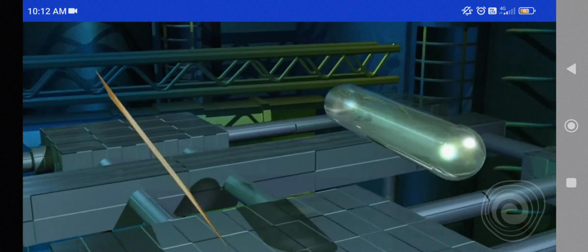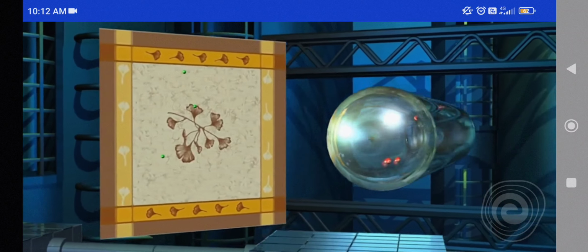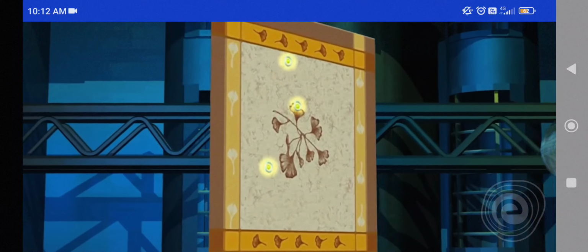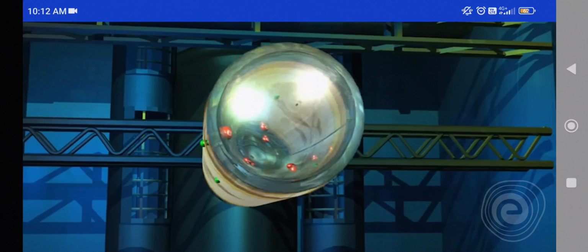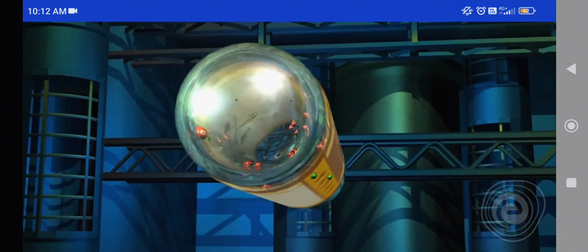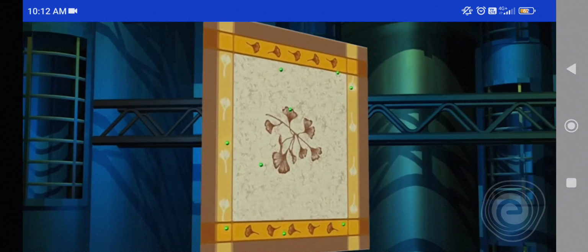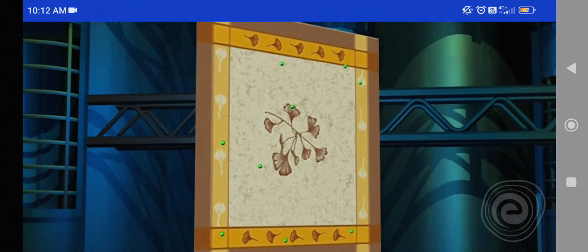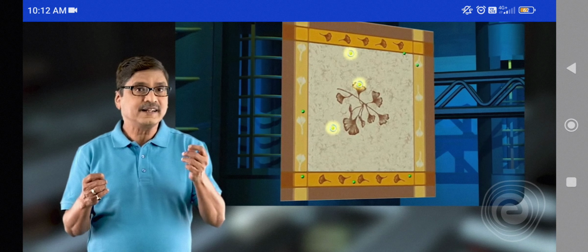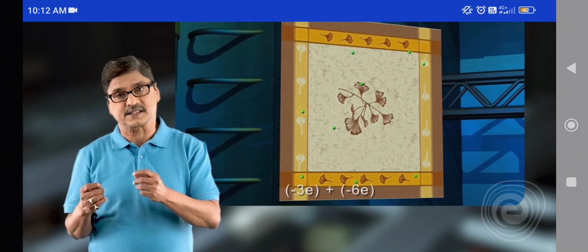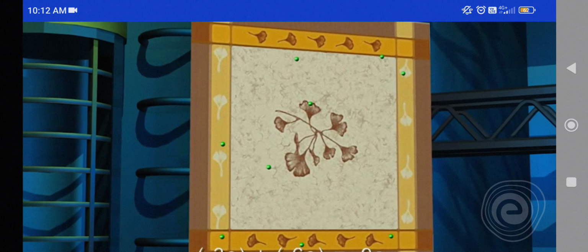Let us rub a neutral silk cloth with a neutral glass rod twice. In the process, the silk cloth acquires 3 electrons. When we rub it 10 more times, the silk cloth acquires, say, 6 additional electrons. The total charge on the silk cloth is now -3e + (-6e), which is equal to -9e. Hence, the charge is additive in nature.